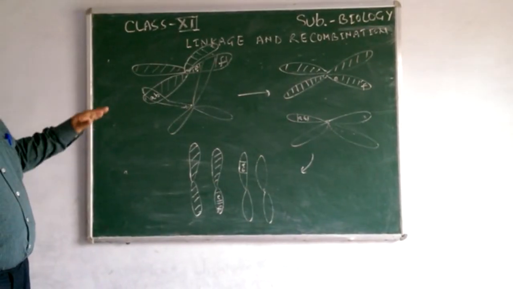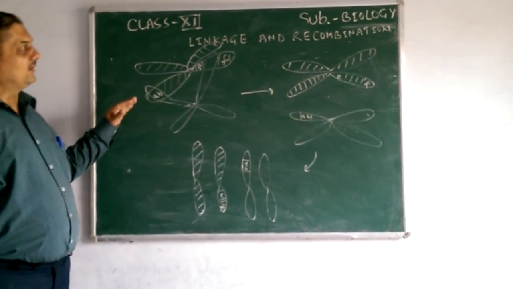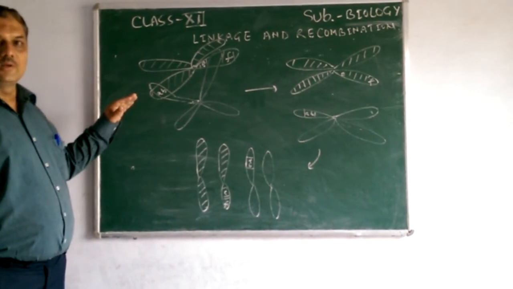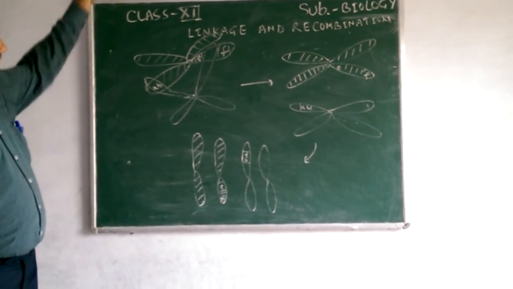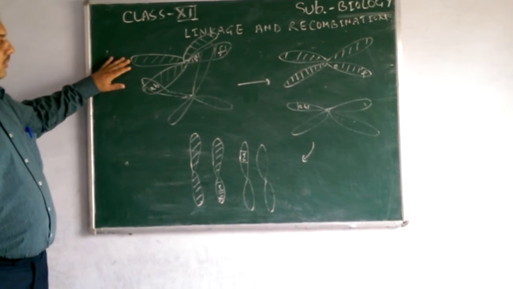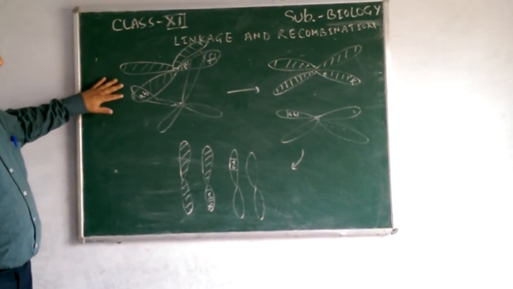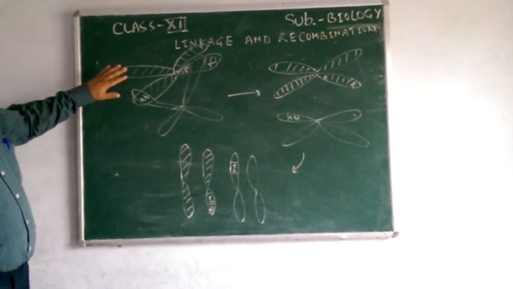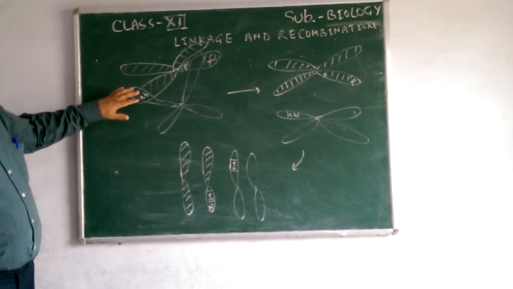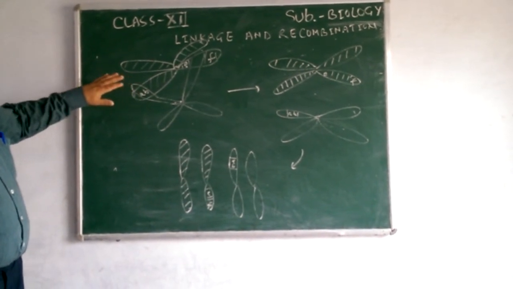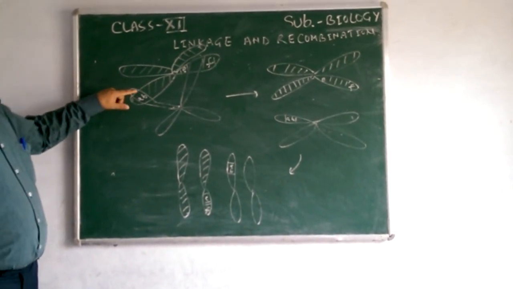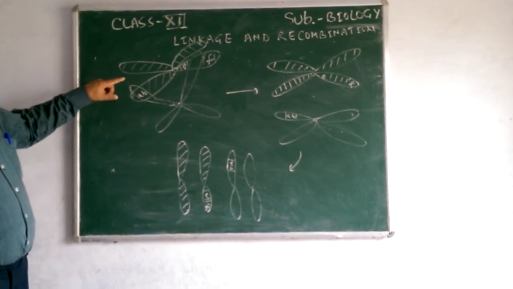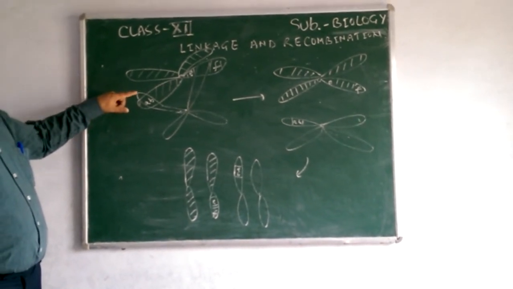You can understand how this linkage and crossing over occur during meiosis. In meiosis, the homologous chromosomes are pairing, so they form cross linkages at different parts and form an X-shaped structure that is called chiasmata. And at these points, they exchange some of their parts.